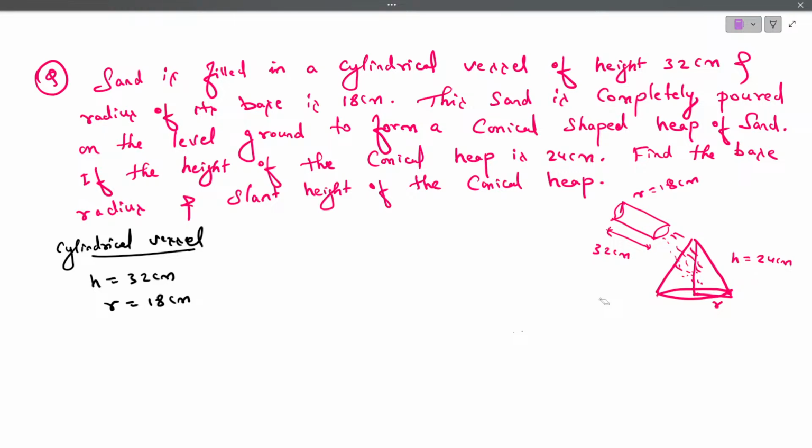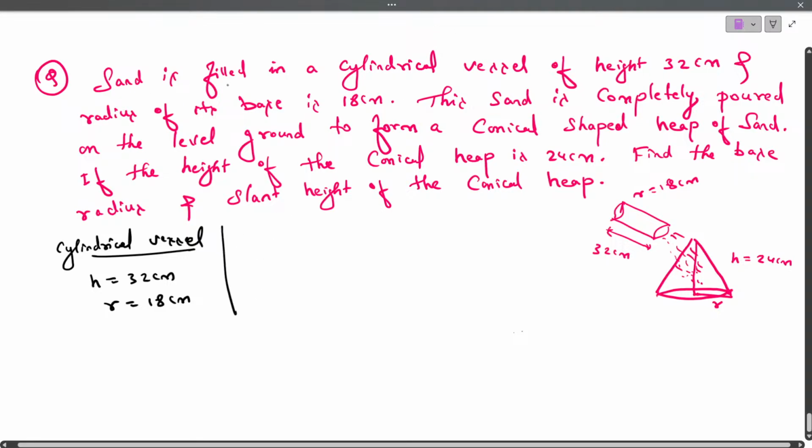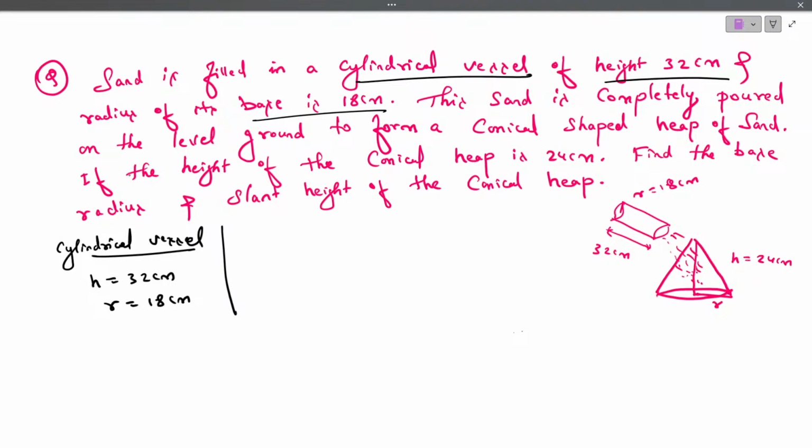It means how much amount of sand is filled in the cylindrical vessel, the same amount of sand is poured in the form of a cone. Okay, anyhow we are going to study about that. Now the next topic is conical. Now they have given the cylindrical vessel data. Height is 32, base is 18. Now the sand is completely poured on the level ground to form a conical shape heap of sand. If the height of the cone is 24 centimeter, now they are asking us to find the base radius. What is the radius of the cone they are asking, and also the slant height, the value of L also they are asking us to calculate.